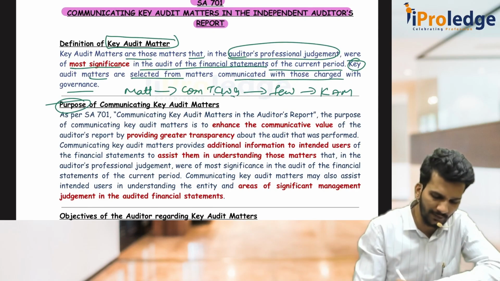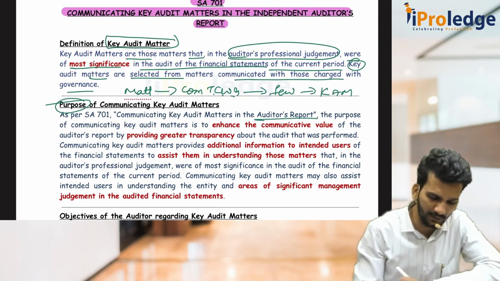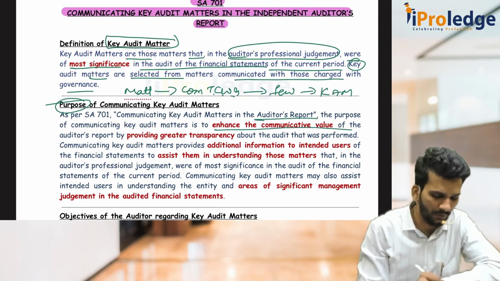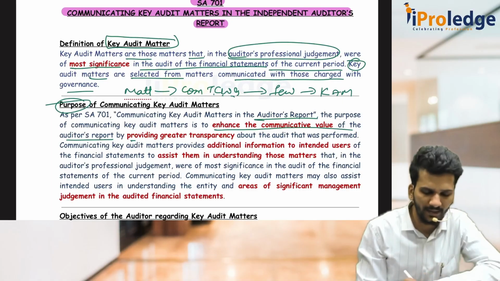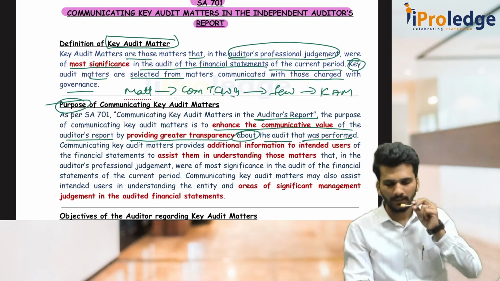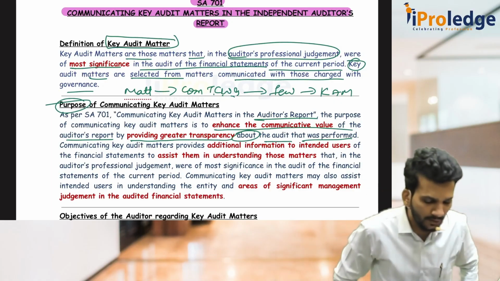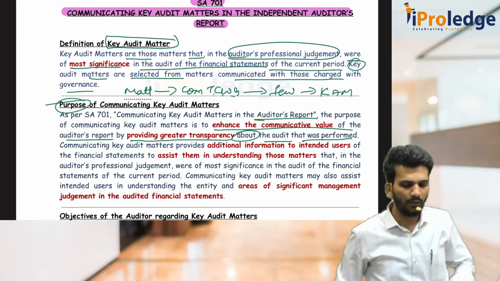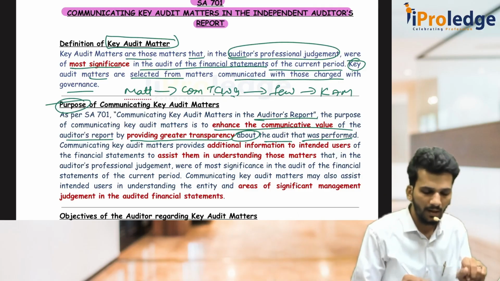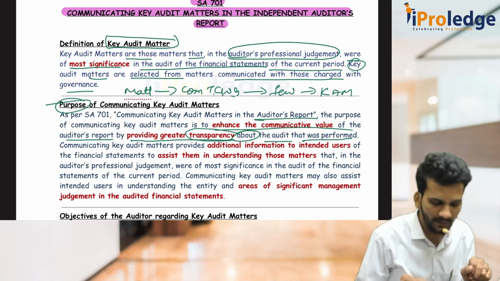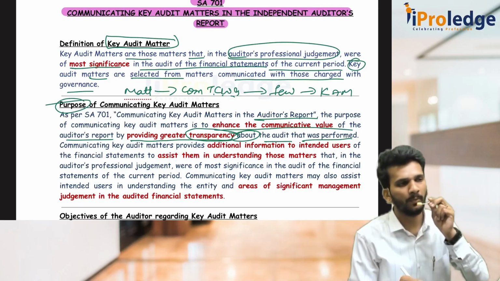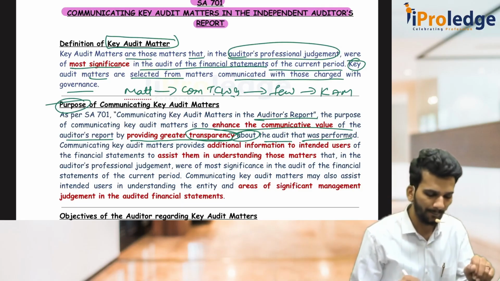So it is included in a key audit matter to enhance the communicative value of the auditor's report by providing greater transparency about the audit that was performed. Whatever I have performed, whatever important things I felt were important for my understanding and professional judgment, as a transparent matter, I am disclosing it to you in an audit report by way of key audit matter. Please have a look into them.